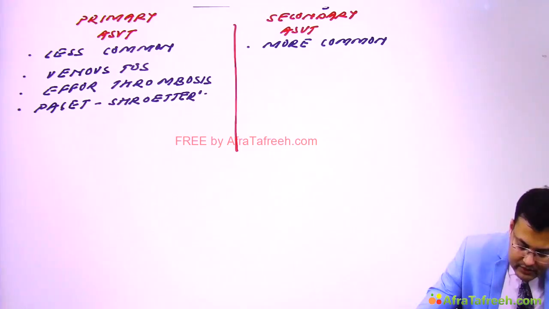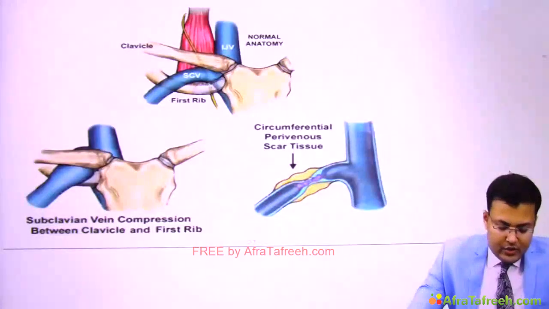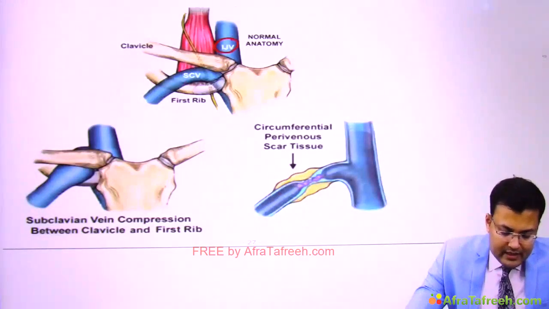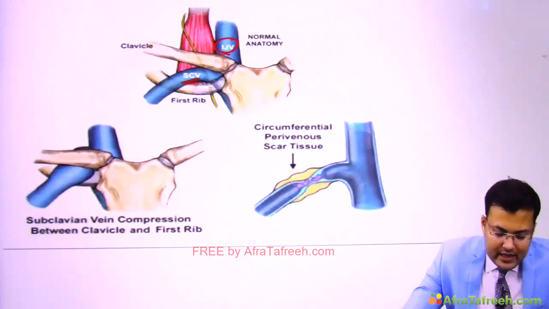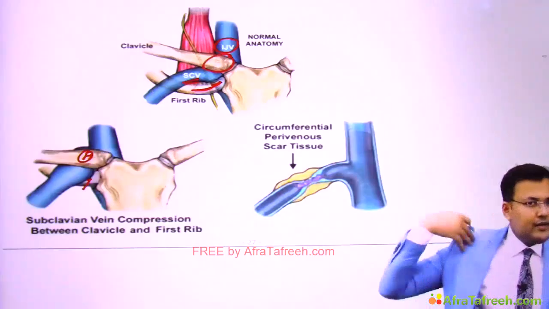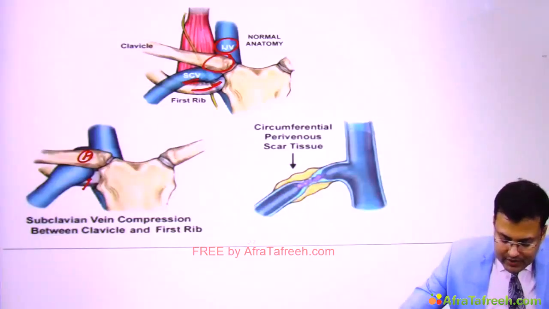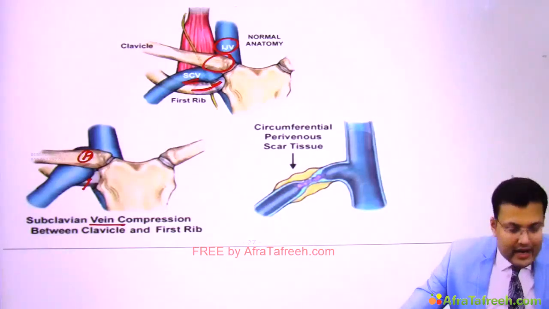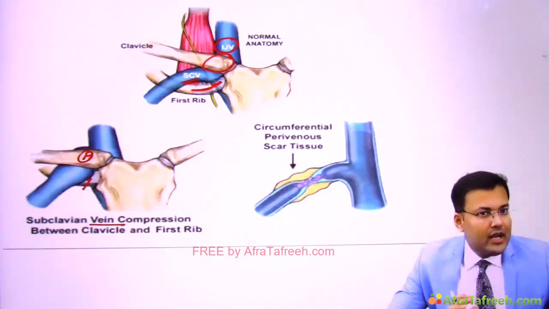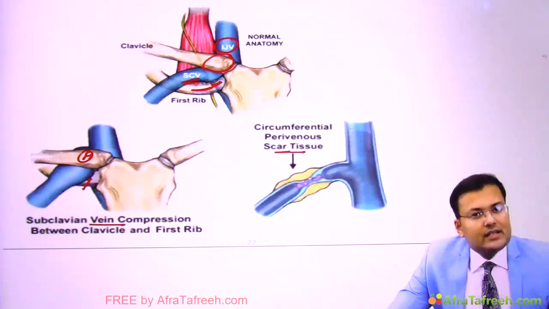Now see this picture in relation. You can see this is internal jugular vein and this is subclavian vein. This is the head of clavicle and this is the first rib. What is the problem? Because of repetitive motion at this shoulder joint, sometimes there is compression of subclavian vein between head of clavicle and first rib. Whenever this compression is there, there is formation of perivenous scar tissue.